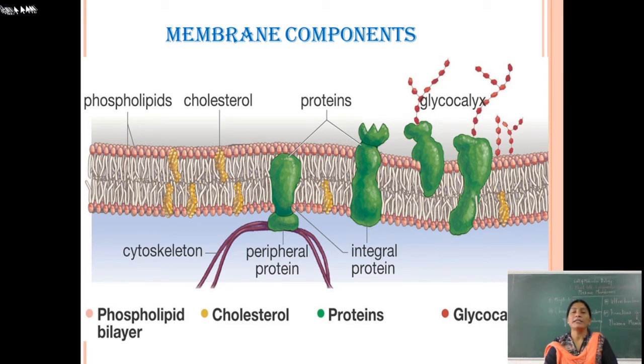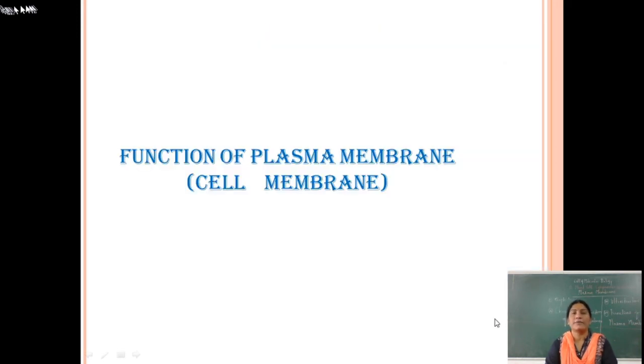These are the peripheral proteins and this one is the integral proteins. They attach to the cytoskeleton, and here there is the glycocalyx. So the components of the plasma membrane are the phospholipid bilayer, cholesterol, proteins and the glycocalyx.